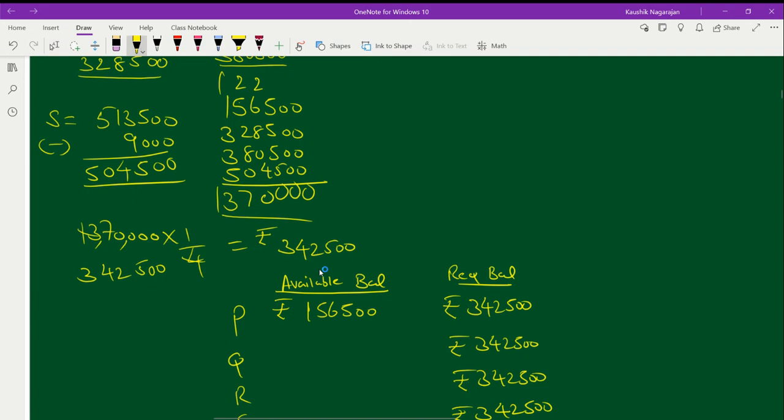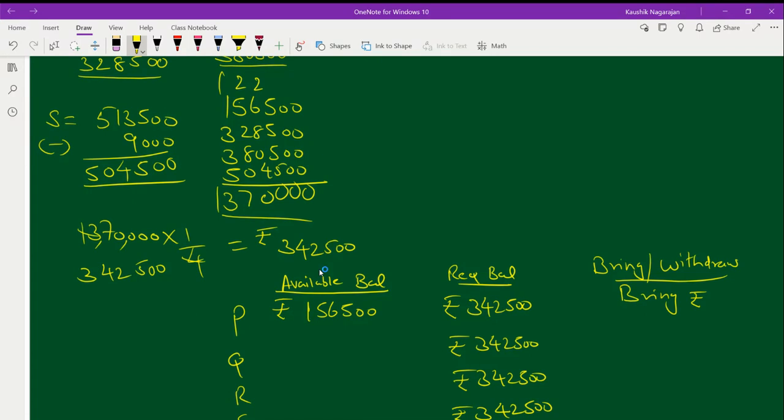He has to bring. Okay, I'll write here. Bring or withdraw. So he has to bring. How much he has to bring? Find out the difference. 3,42,500 minus 1,56,500. So now I'm just going to fill in the values for the other partners.